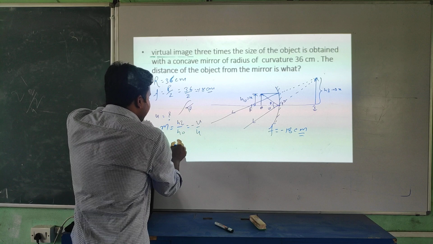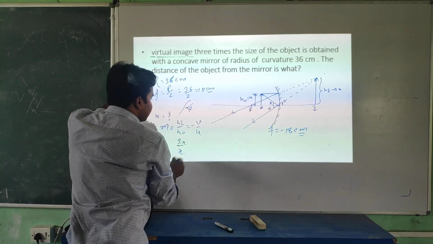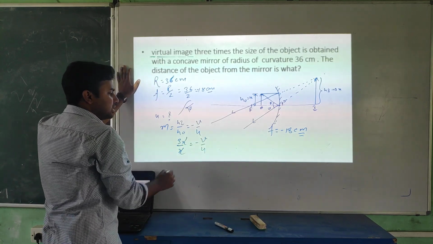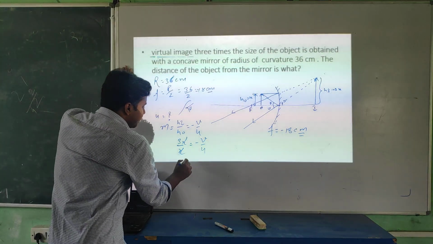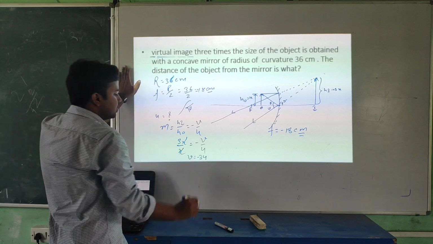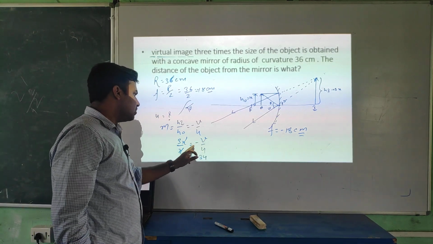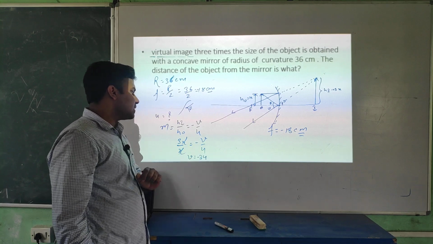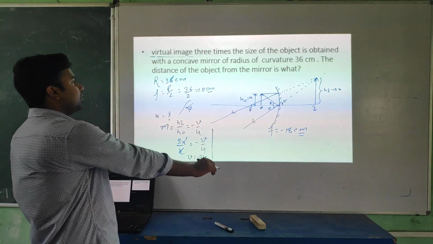So hi is 3x divided by x, equal to minus v by u. x cancels out. What can we write here? v equal to 3u, or with the minus sign, v equal to minus of 3u. Is it or not?